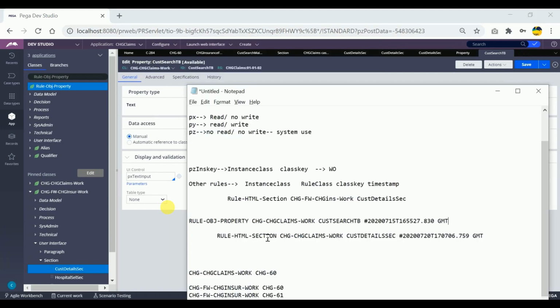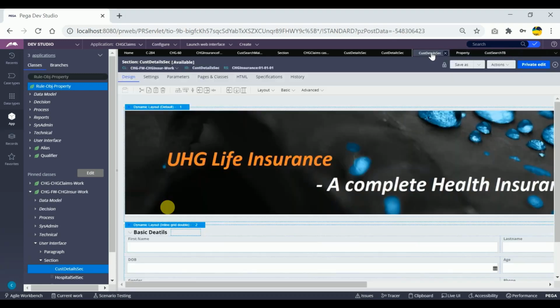the pzInsKey of that rule. So the definition here is, based on the pzInsKey of that particular property, we can say the instance class of the property will be this one, rule obj property. If we copy and paste it here, we can see all the instances. So this will be the rule class, this will be the class key, and this will be the timestamp. For sure, version number 1 and version number 2 will not have the same timestamps. Let me show you that also.